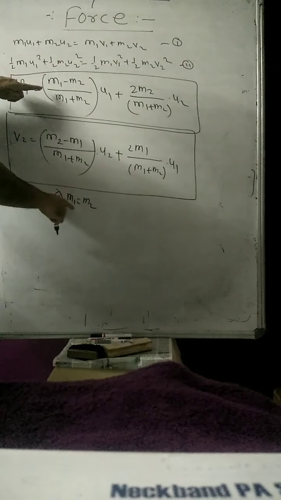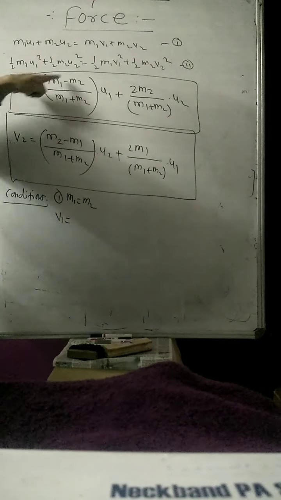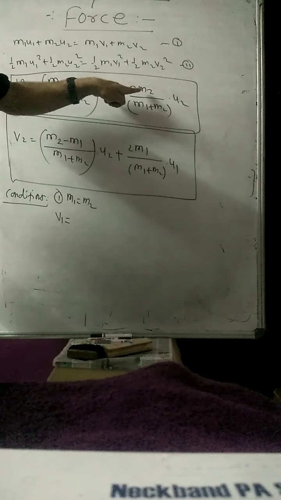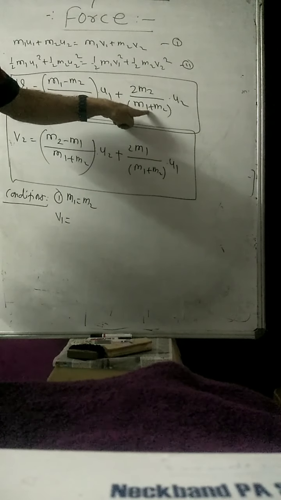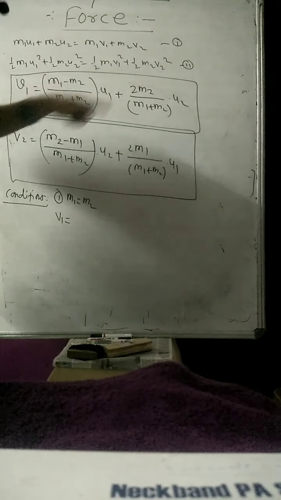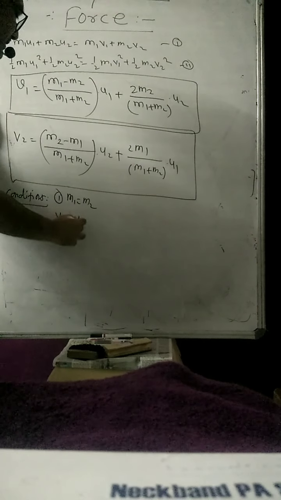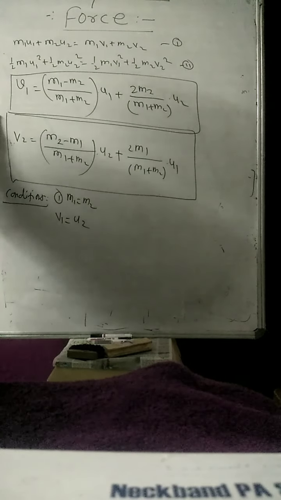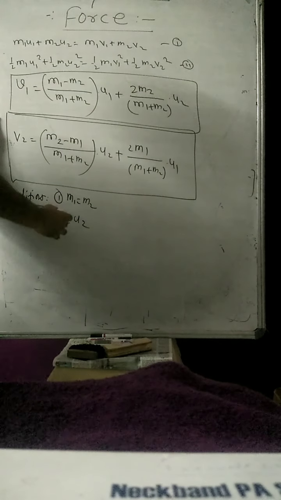So now if you put the value of m1, m2, then v1 is equal to, you see here, this factor will become 0. So then m1 is equal to m2, means 2 times m2 upon 2 times m2, m2 gets cancelled. The other term with u2 will also get cancelled, means only v1 is equal to u2. Means the second body which is going to move with the velocity u2, now it will become the final velocity v1. The velocity of that body will be v1.